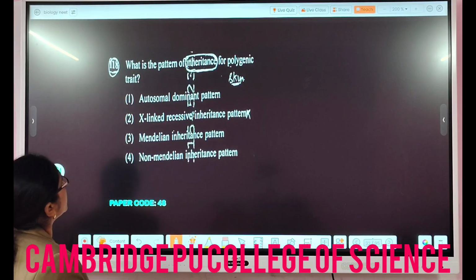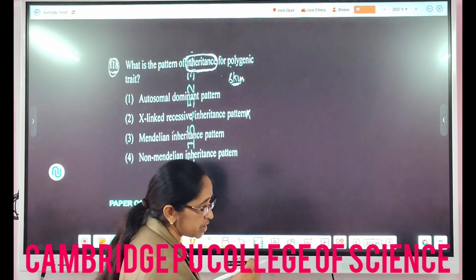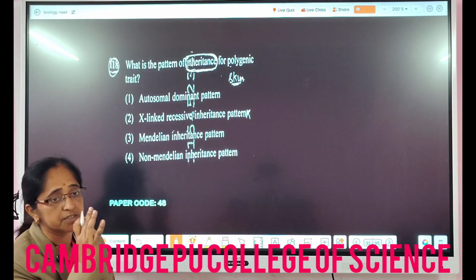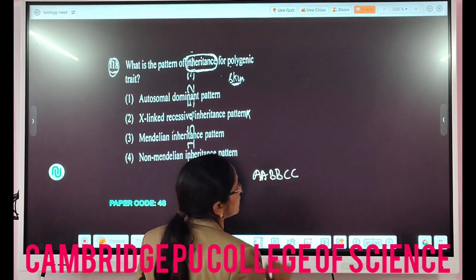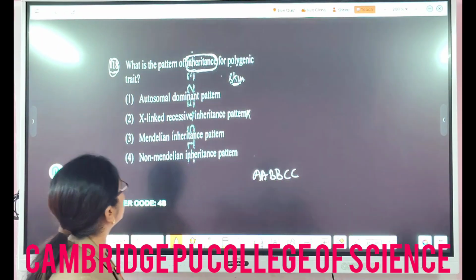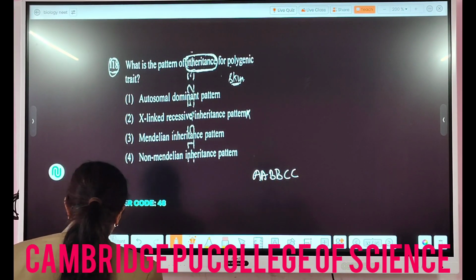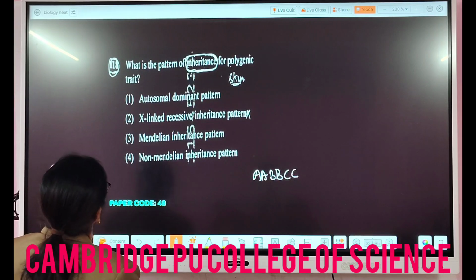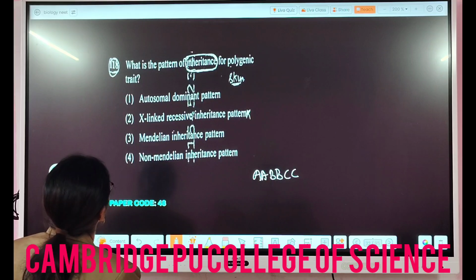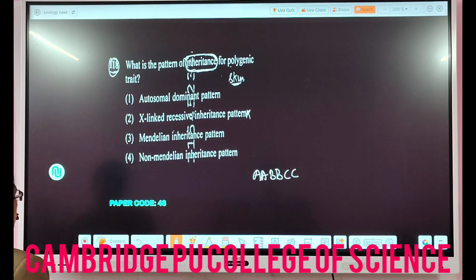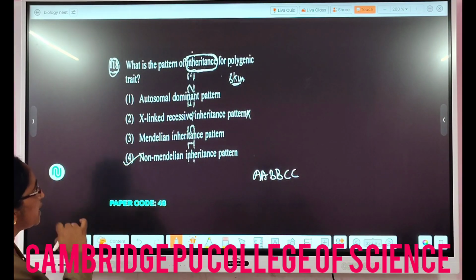Then what is the pattern of inheritance for a polygenic trait? Polygenic means when many genes control a character, like skin, you will have various shades, for example AA, and here the black color is said to be dominant over the white color. The options are: autosomal dominant pattern, X-linked recessive inheritance pattern, Mendelian inheritance pattern, and non-Mendelian inheritance pattern. In this case, it is a non-Mendelian inheritance pattern.